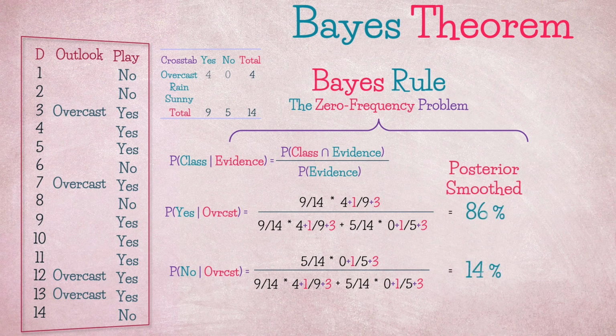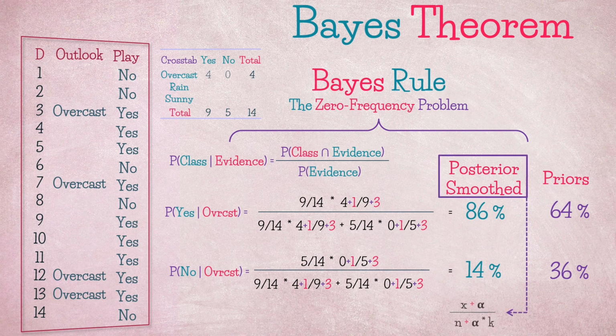This will give us smooth posteriors, and if we compare it to priors, we can know that it actually makes sense as it's more inclined to the yes class, where it is usually a play day when it is overcast. This is the smoothing formula, x plus alpha, where alpha is the smoothing parameter. In our example, 1 divided by n, the total number of samples per class, plus alpha multiplied by k, where k represents the categories or levels per feature. This is known as Laplace smoothing or additive smoothing.